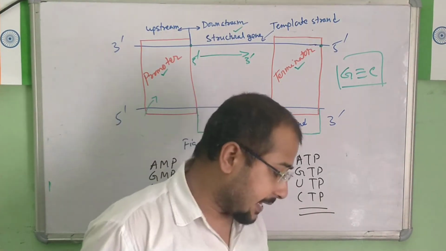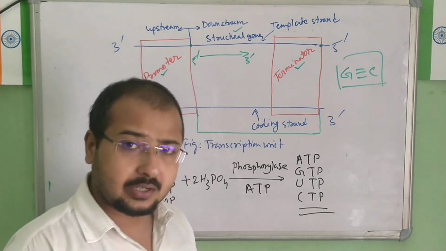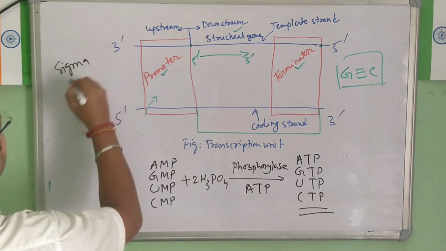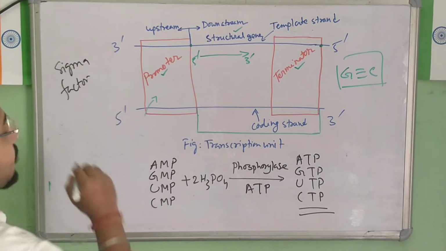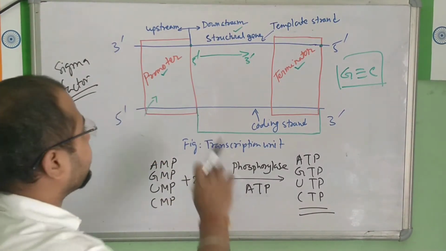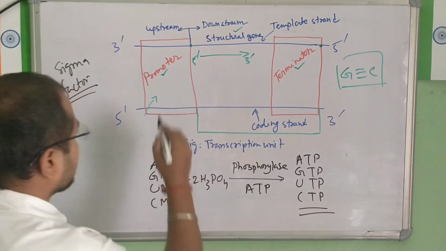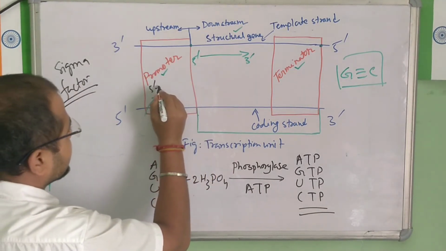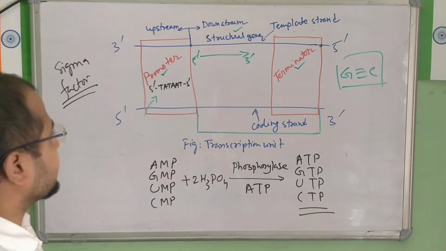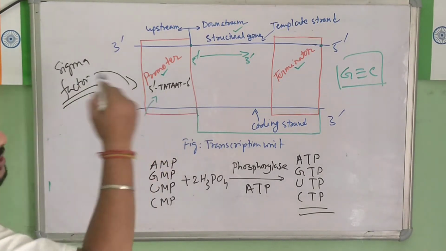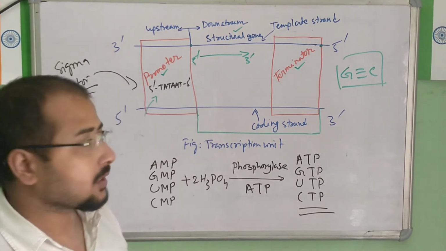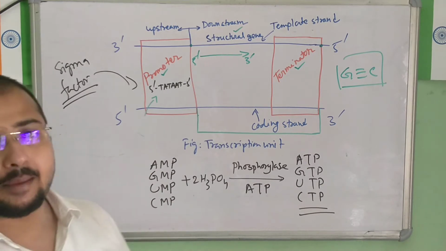Now there is a particular factor known as the sigma factor. This is the structural unit of RNA polymerase. This factor identifies the functional sequence present here, which is 5' TATA 3', the TATA box. So this sigma factor will identify this sequence and help the RNA polymerase to bind here. Clear? Now once it binds here, what will happen next?